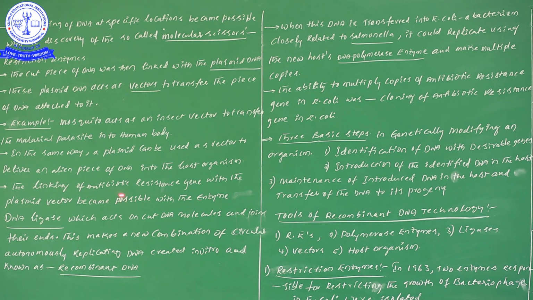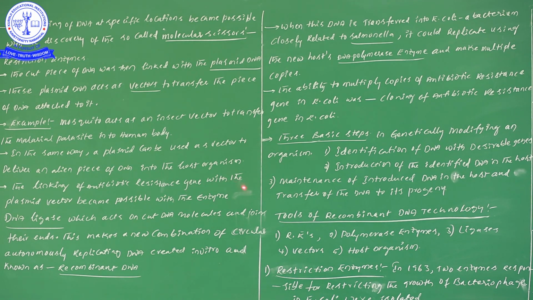Next one, the linking of the antibiotic resistant gene. Till now I said foreign gene or alien gene; that particular gene definitely has antibiotic resistance. Don't forget, if you are taking any kind of foreign gene, that gene consists of antibiotic resistance.